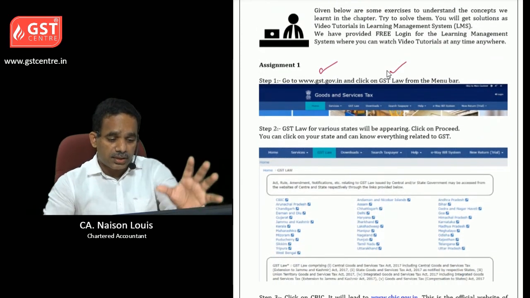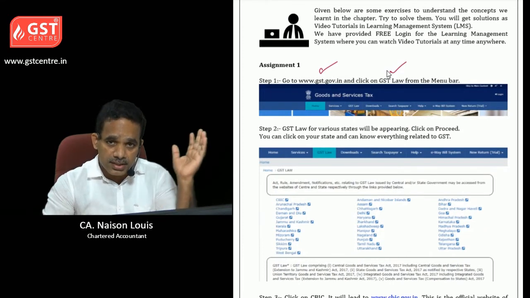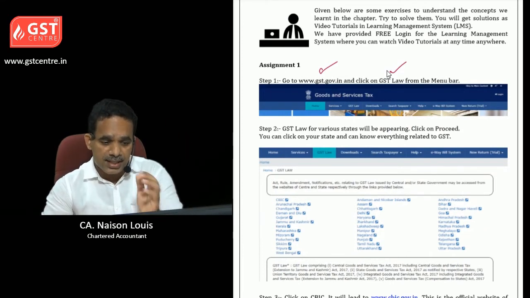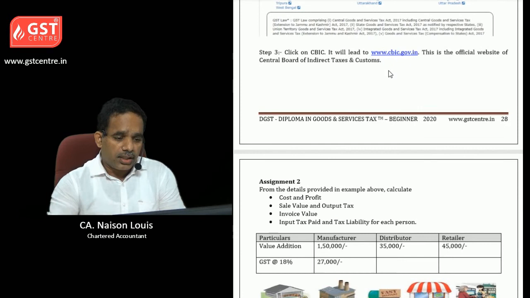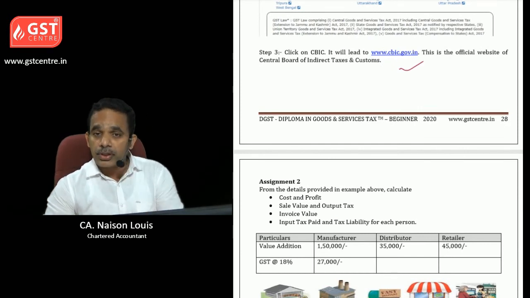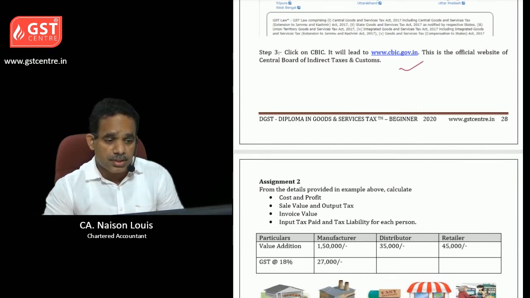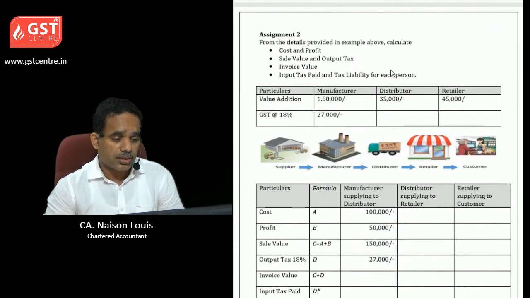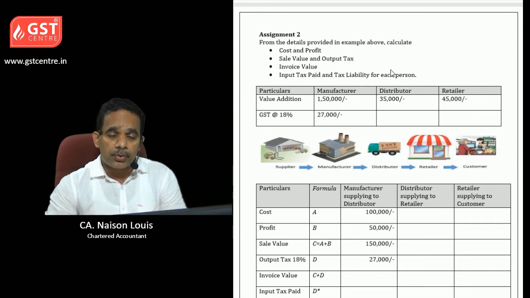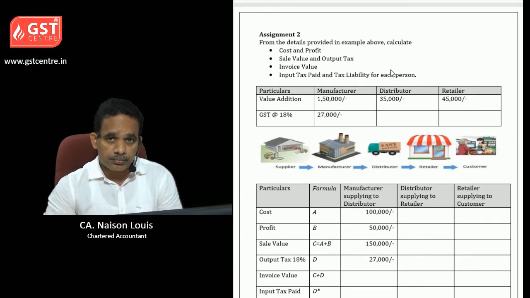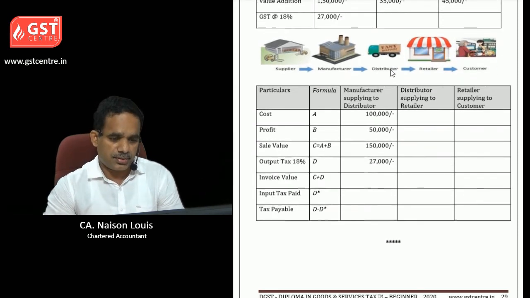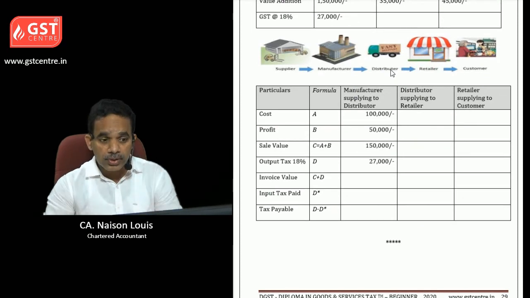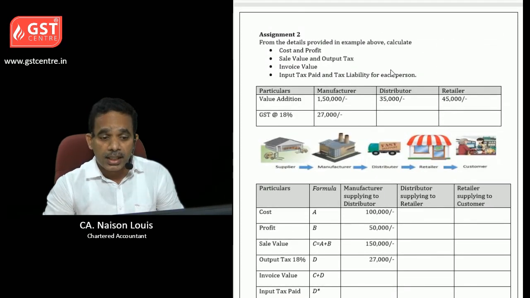Then you can read all acts which are given, CGST Act, SGST Act, etc. Then you can go to cbsc.gov.in also. These 2 important websites will give you more knowledge. Then there is an assignment for you to find out the input tax credit flow or the tax liability calculation between the business person to business persons. Clear? So you do this assignment also, it will give a clear understanding.